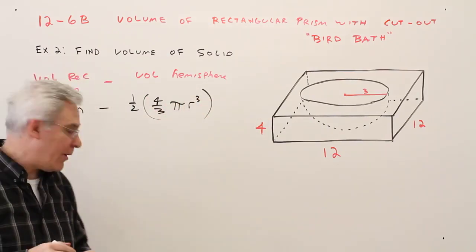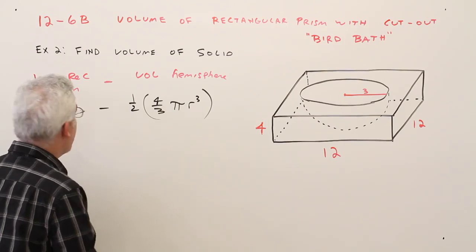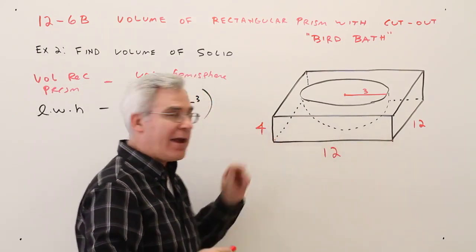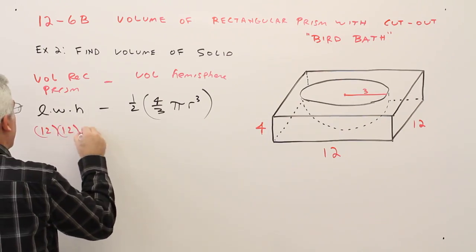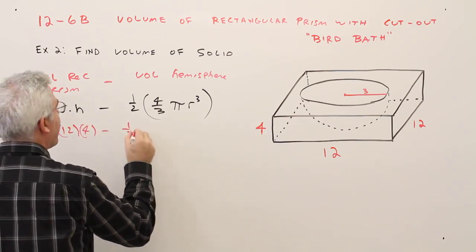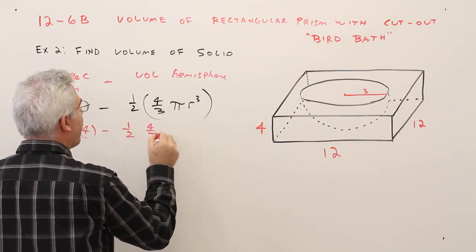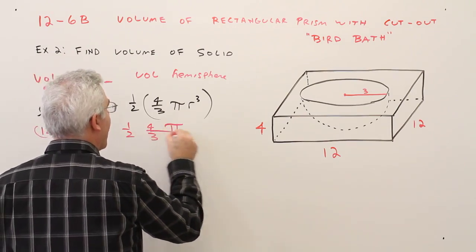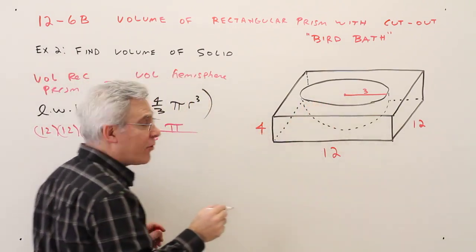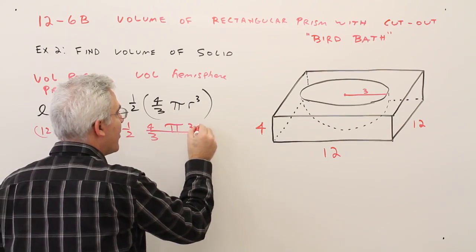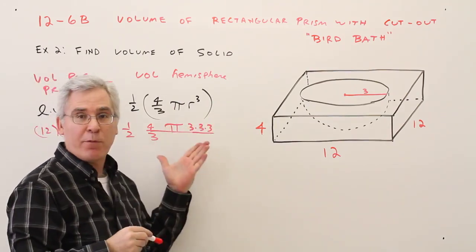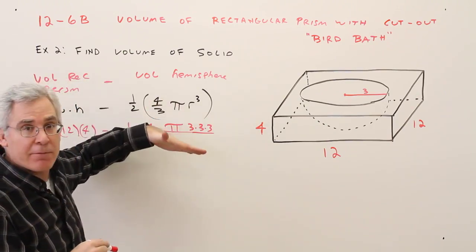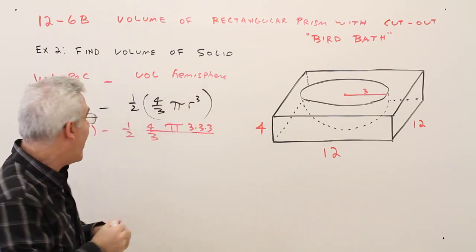All right, so let's put in the numbers. Length, width, height, 12, 12, 4. Minus 1/2 of 4/3 times pi times 3 cubed. I'm going to write it as 3 times 3 times 3. It'll just make it easier for me to cancel. And I do like to have a top and a bottom to the fractions as well.